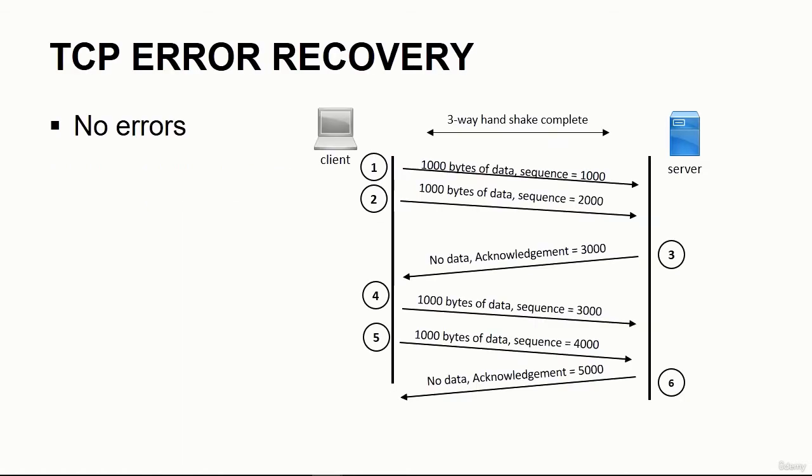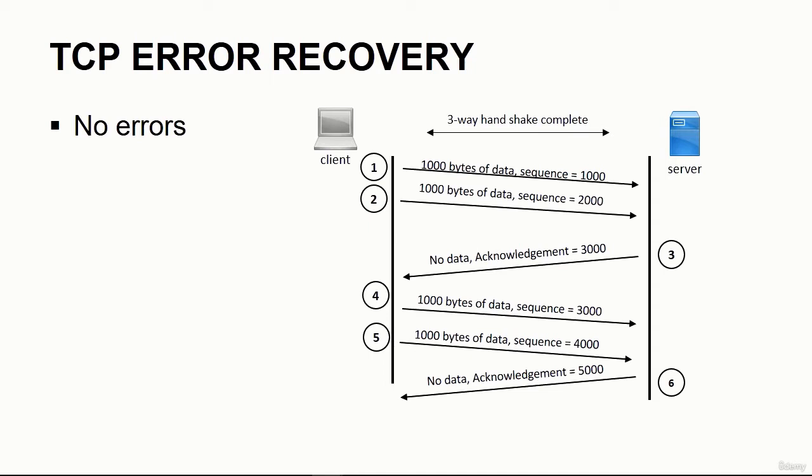As we mentioned in part 1, TCP has the ability to perform error recovery of lost data. That makes TCP a reliable protocol. So let's look at the TCP communication process when there's no errors as our first example. So here, the client and server have already completed the three-way handshake and have established a session. They're now ready to actually communicate over TCP.